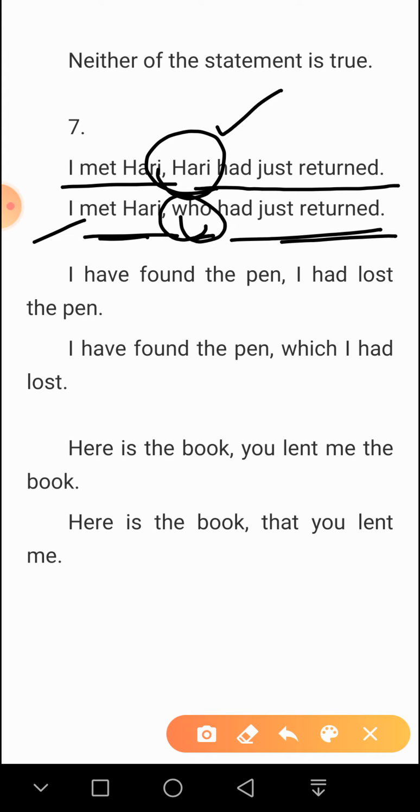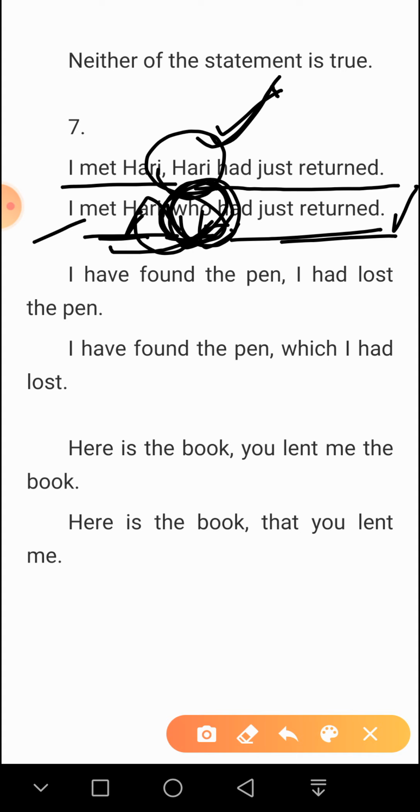So this is an example of a relative pronoun. Here, who is referring to Hari. Who is used instead of Hari. So relative pronouns relate to some noun going before. This who is a relative pronoun and it is referring to a noun before it. So this is an example of a relative pronoun.